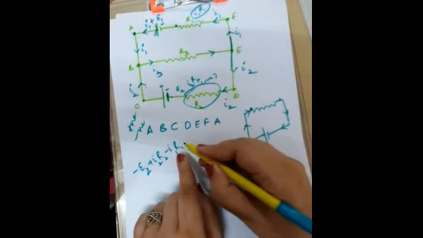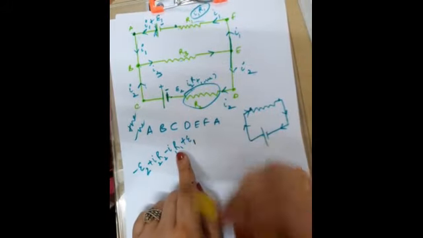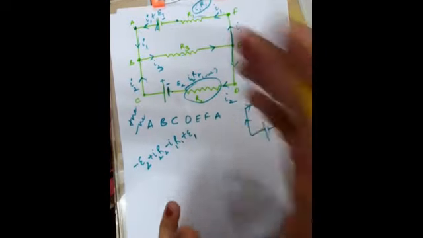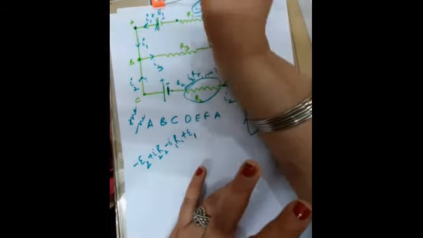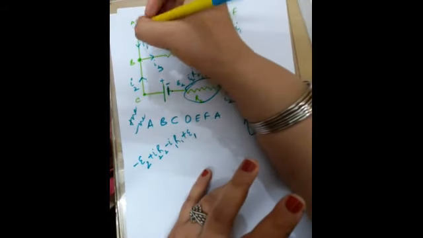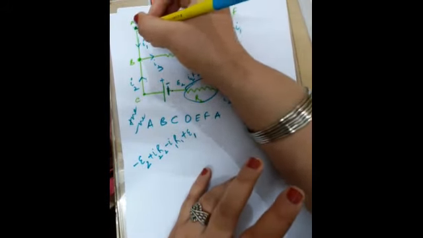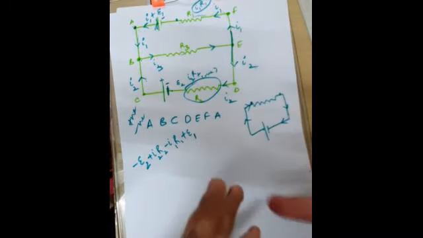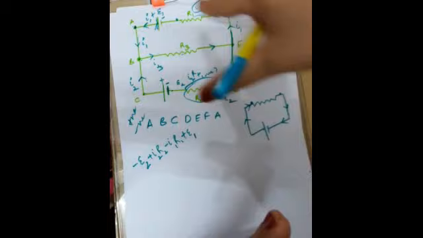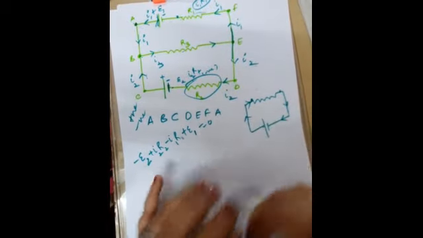In that way I am going to write it as plus E1. And all these changes are equal to 0 because you have come back to A, the point from where you started. So the overall changes that have occurred in the path contribute to 0.